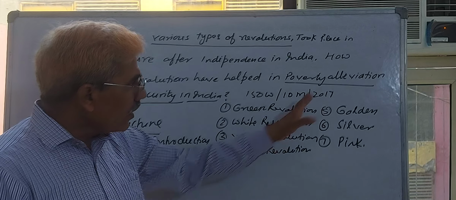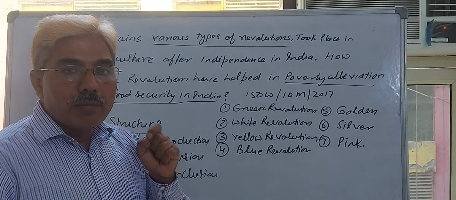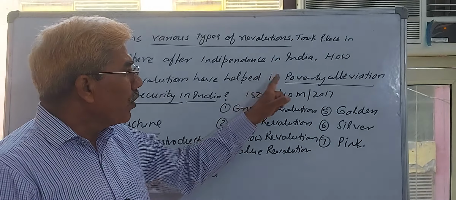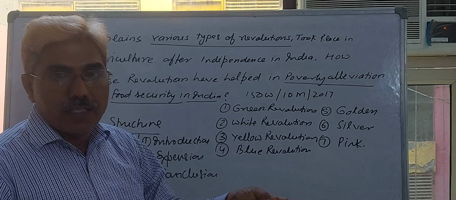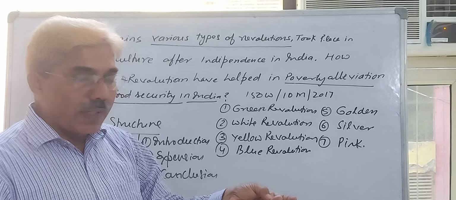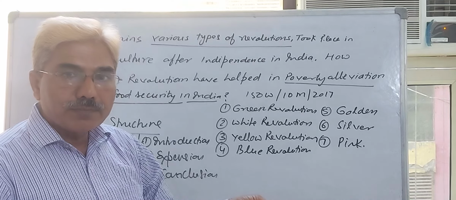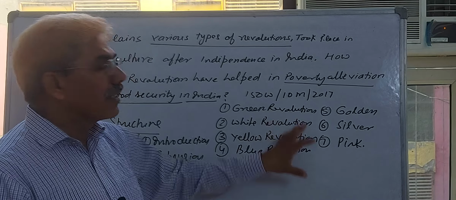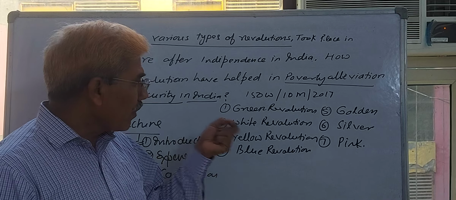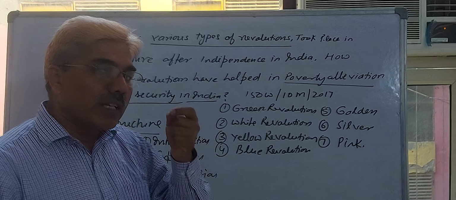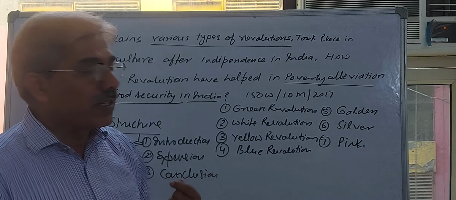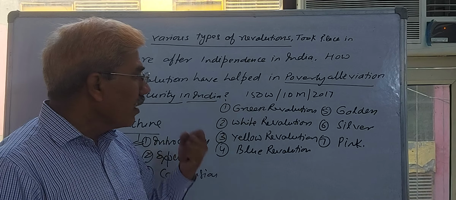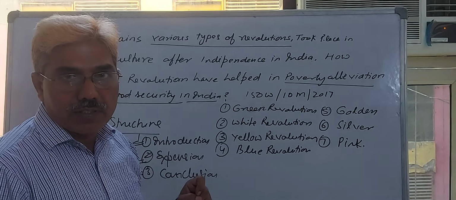Why? You can link it with all the revolutions. The main causes of poverty in India are low productivity, low income, lack of employment opportunities, lack of assets like physical assets, lack of skills, and lack of exportable items. All these revolutions will address these things. If I explain only one revolution, you can empirically understand the concept of the effect of this revolution on poverty alleviation.